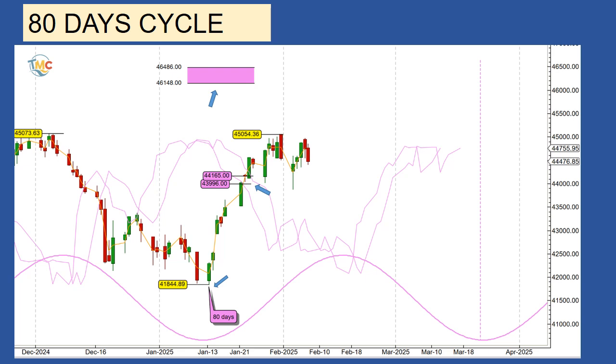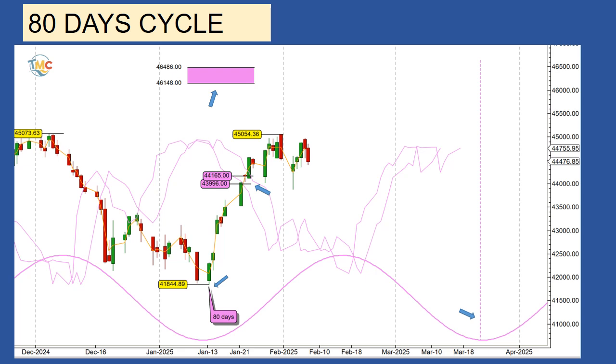It is very important to watch where the market will form his next 80 days cycle low. Technically, the Dow Jones Industrial Average should form his low on his cycle line on March 20, on the vertical purple dashed line. For now, it's still a little bit too early to know where they're going to be on March 20. We will have this information by the end of this week.